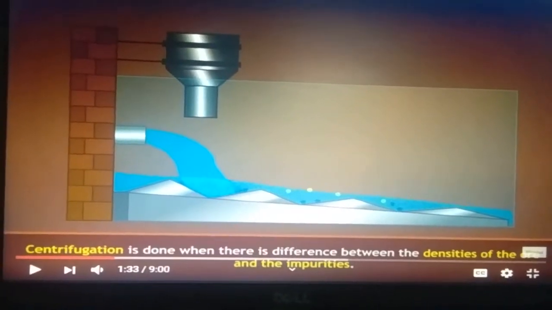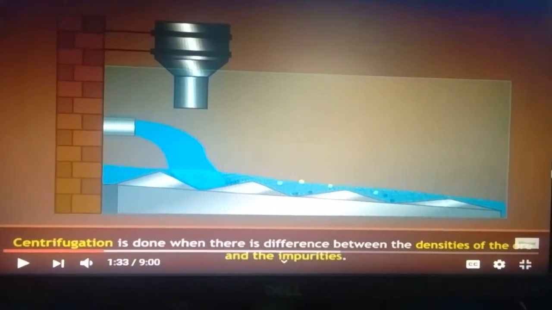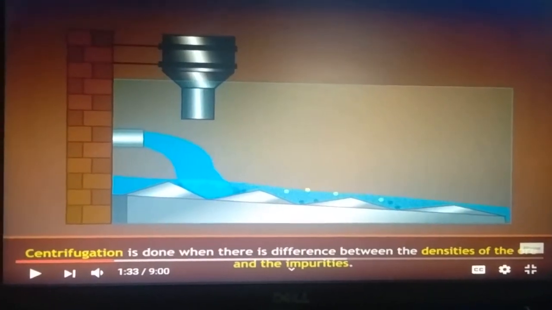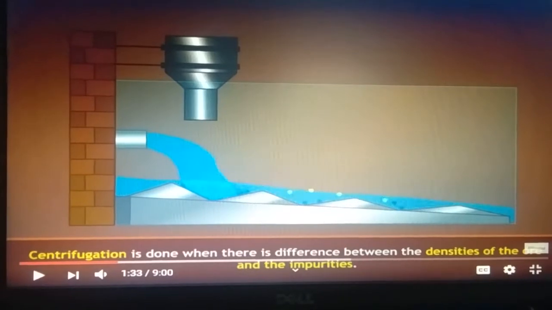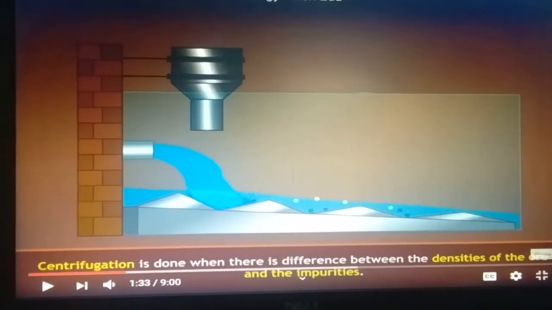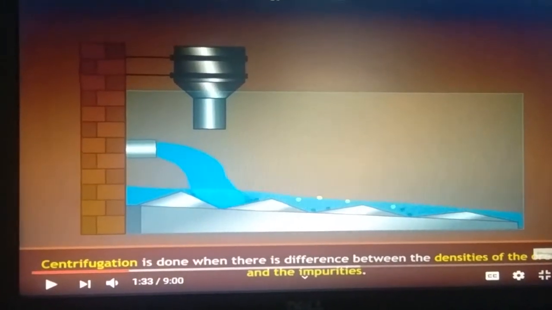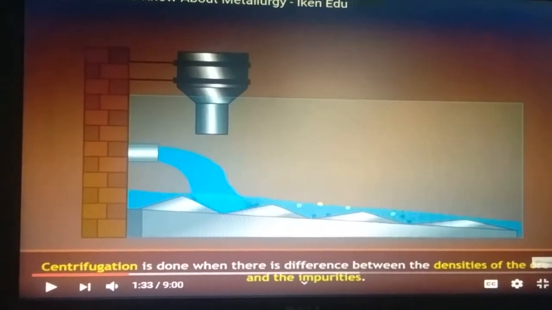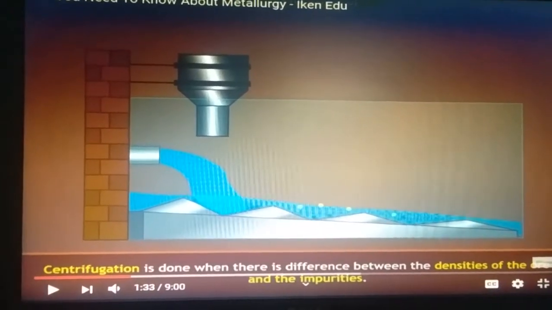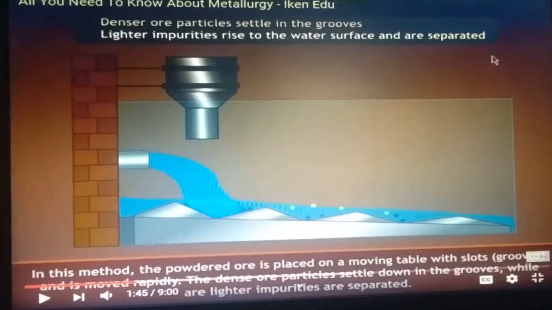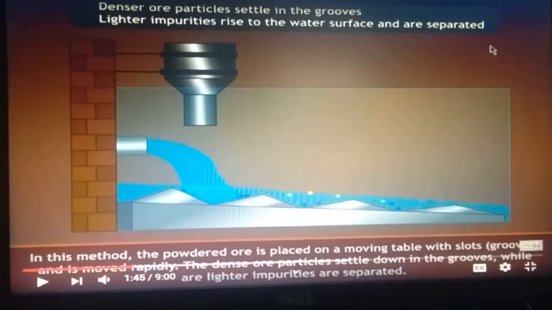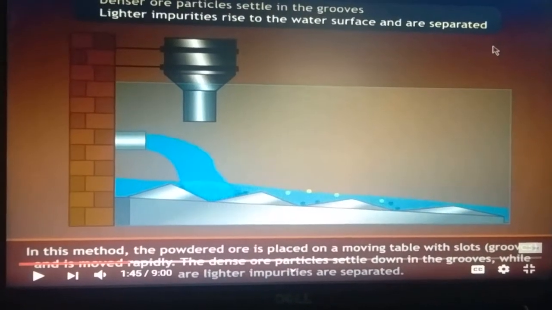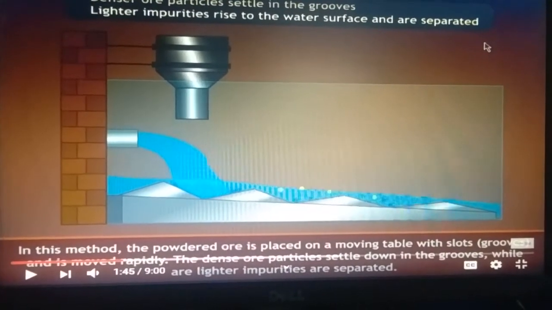Centrifugation is done when there is a difference between the density of the ores and the impurities. This is the operator used for separation of impurities by the centrifugation method. Denser ore particles settle in the grooves and lighter impurities rise to the water surface and are separated.